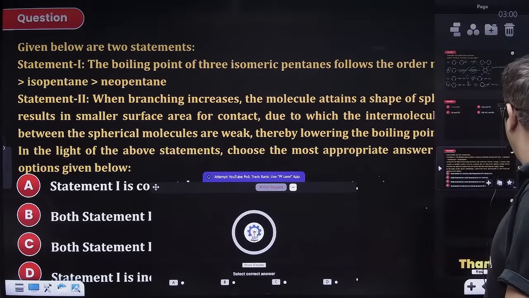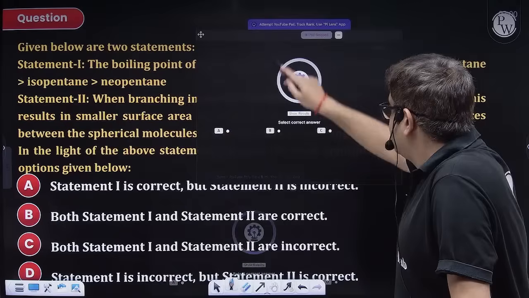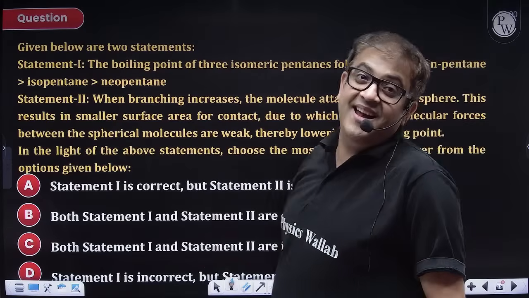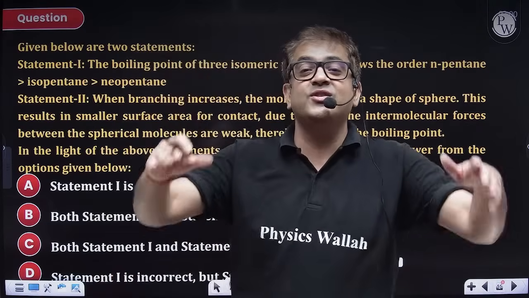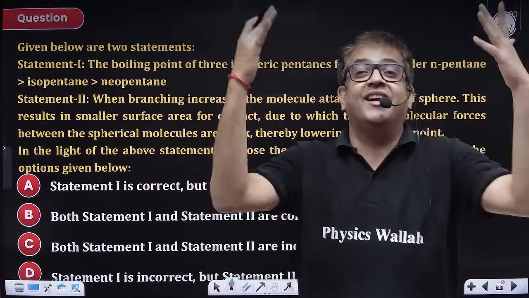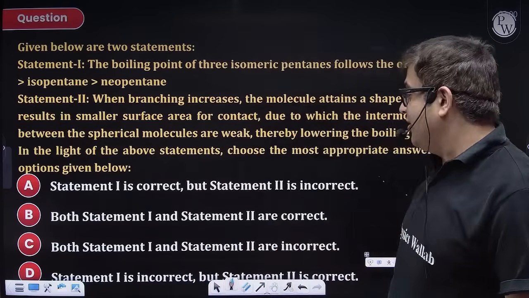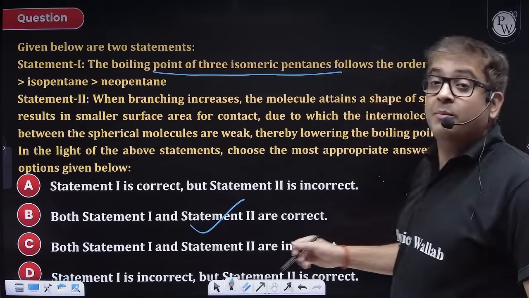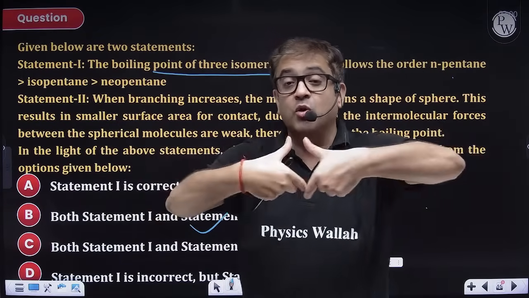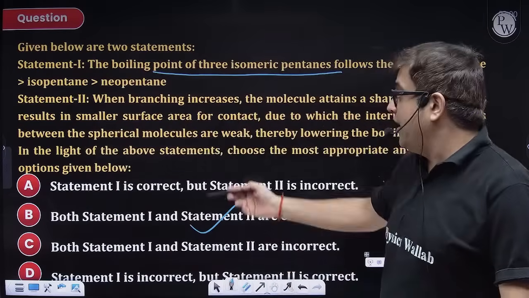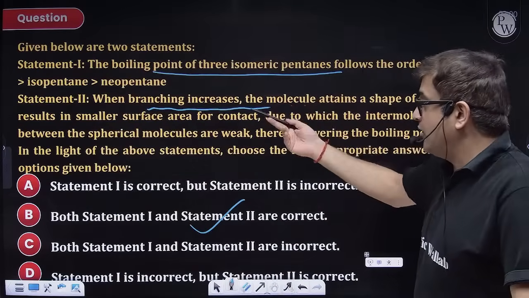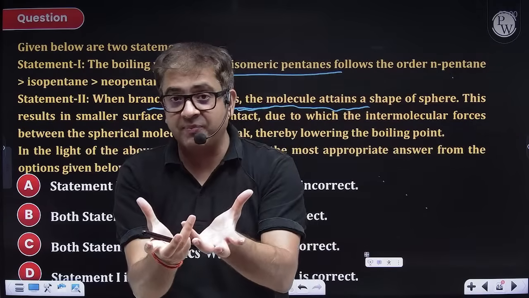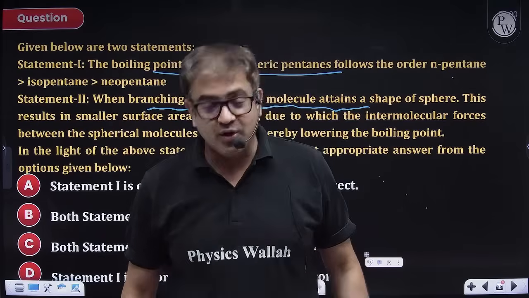I hope you have got your answer, which is definitely B for this particular case. 100%. My dear students, my dear NEET warriors, you are outperforming. The last question you have given 100%. Both statements are definitely correct because for boiling point, normal pentane has more surface area, so it will have the highest boiling point. And statement 2 gives the logic that if you have a branch, the molecule gets more spherical, and therefore surface area reduces, hence the boiling point also changes.